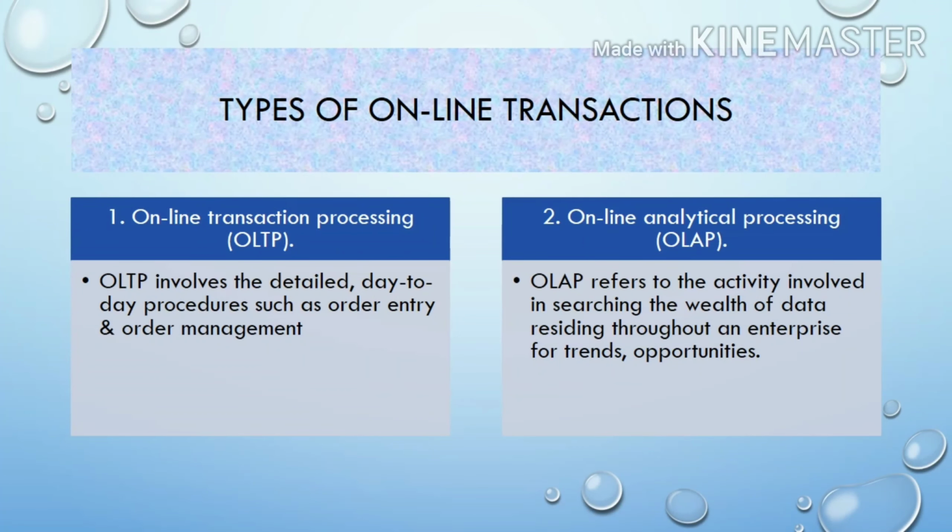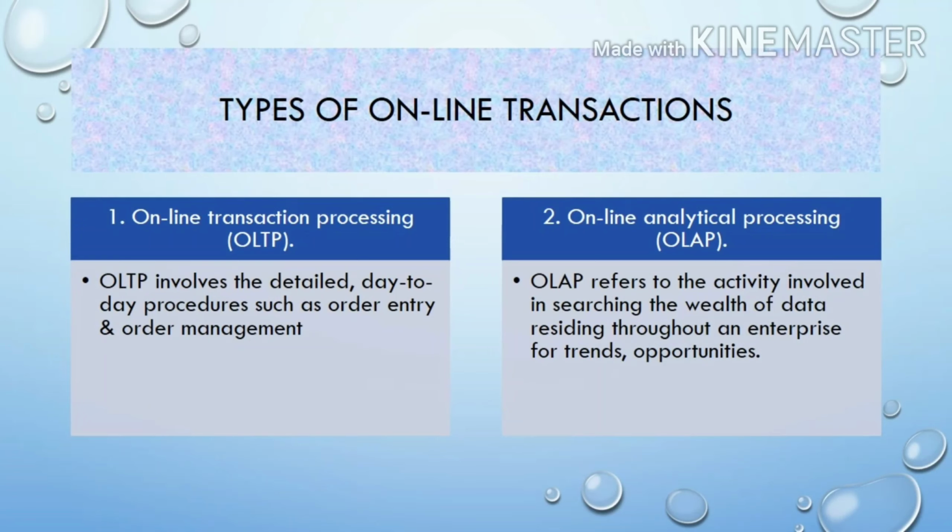Just have a look at the next key area, types of online transactions. Two types of information processing often take place in e-commerce: online transaction processing and online analytical processing. Online transaction processing involves the detailed day-to-day procedures such as order entry and order management, in which data can be updated and for which clerks demand short response time. OLTP also incorporates access to operations data.